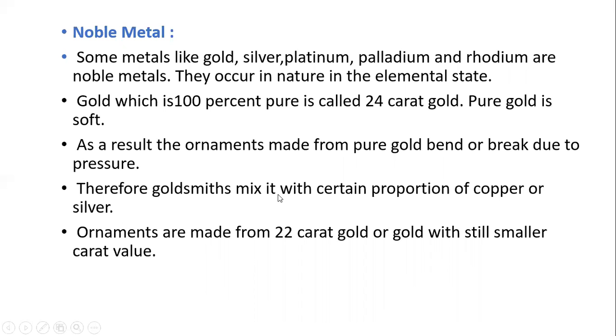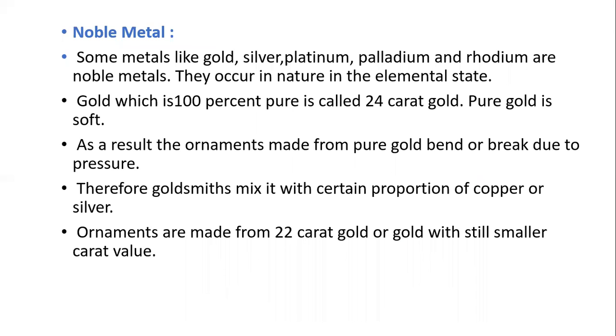Therefore goldsmiths mix in a certain portion of copper or silver. Whenever you go to a goldsmith shop, the goldsmith making ornaments adds a small quantity of copper and silver.